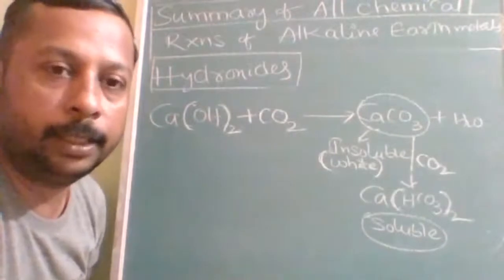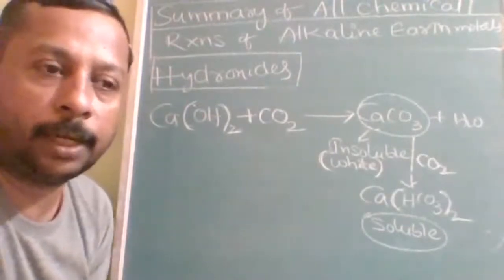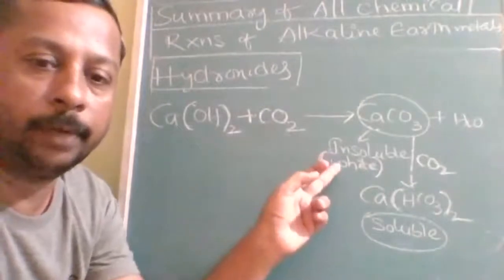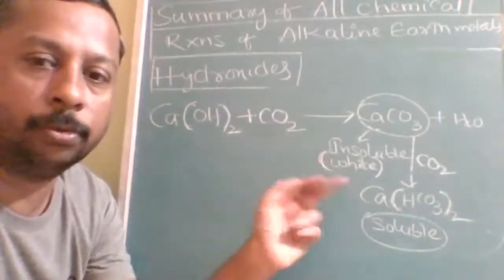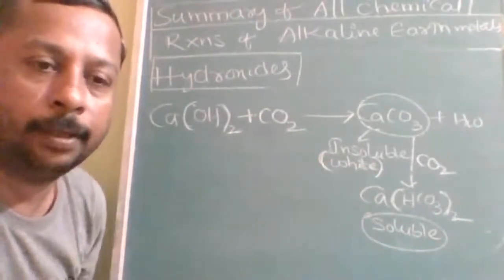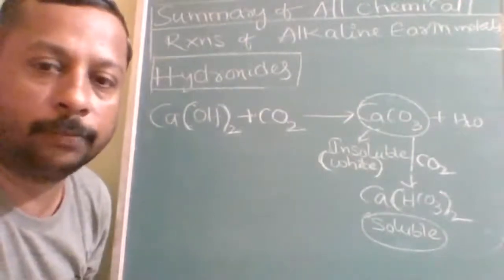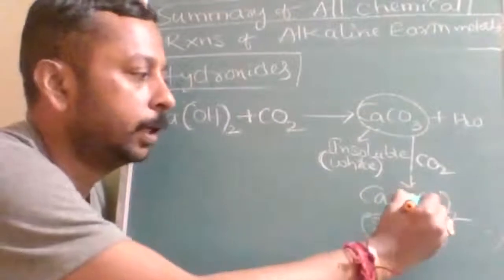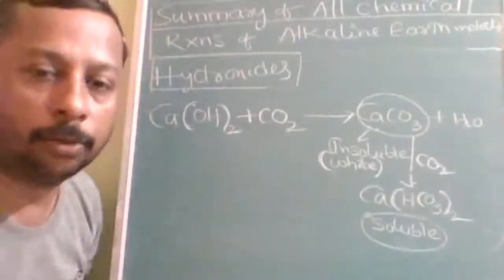Milkiness disappearance on passing CO2 through the milky white solution is due to what? The answer is the formation of soluble bicarbonate. Note this down.